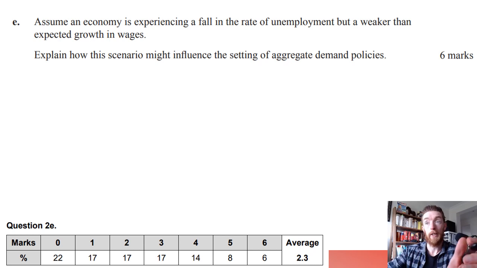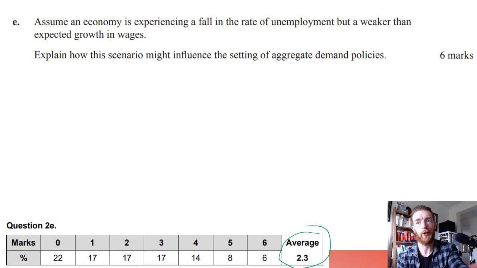All right, and then we're going to go into the short answer. So some of these we've already done. I believe in one of the videos that we've done, aggregate demand, Unit 4, Area of Study 1, we looked at: assuming an economy is experiencing a fall in the rate of unemployment but a weaker than expected growth in wages, explain how the scenario might influence the setting of aggregate demand side policies. As you can see down here, the average was 2.3 out of 6, which is really, really low.